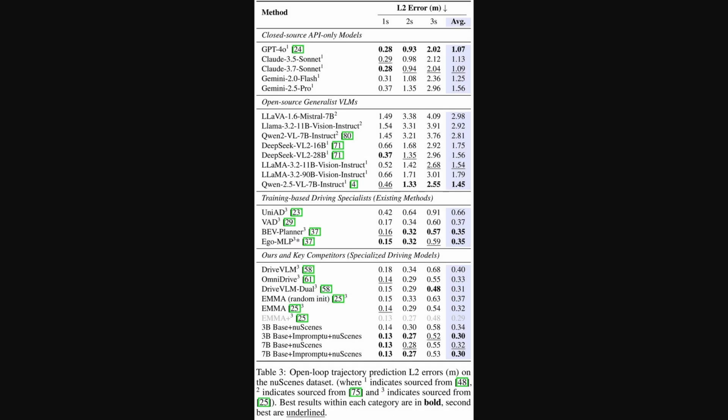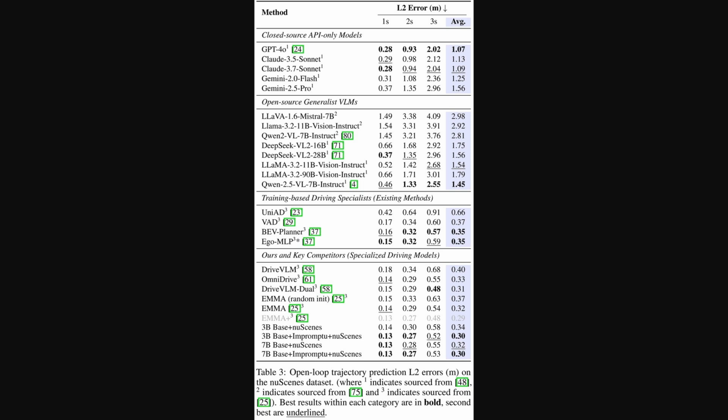Okay, so building on those safety improvements, Table 3 now focuses on open-loop trajectory prediction. This is about how well a model can predict a vehicle's future path without any real-time corrections. The table shows the L2 error for this, measured in meters on the new scenes dataset. L2 error essentially quantifies how far off the model's predicted vehicle path is from the actual path.